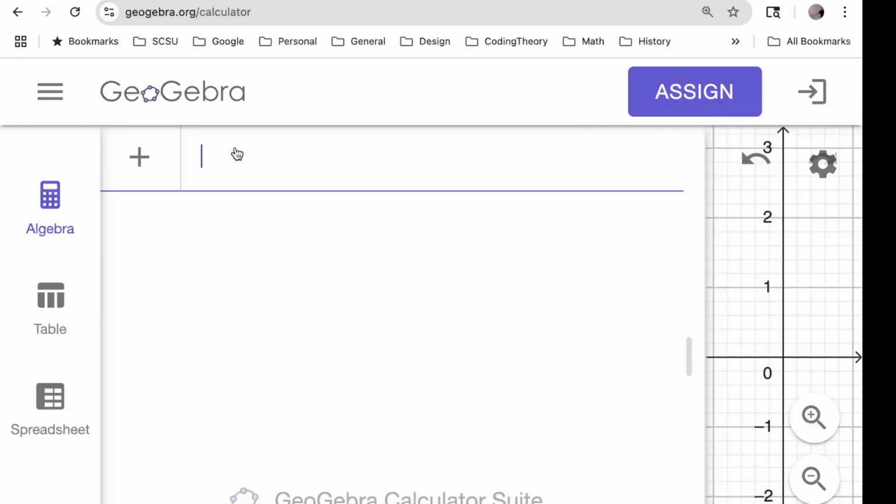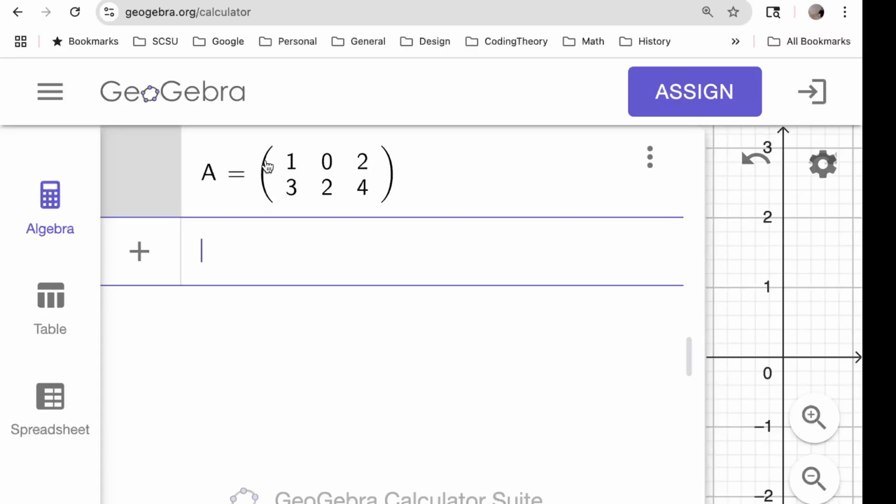I want A equals double curly braces. The first row is 1, 0, 2. Make sure to put a comma between that and the next set of curly braces for the second row, which is 3, 2, 4. Okay. 1, 0, 2, 3, 2, 4.